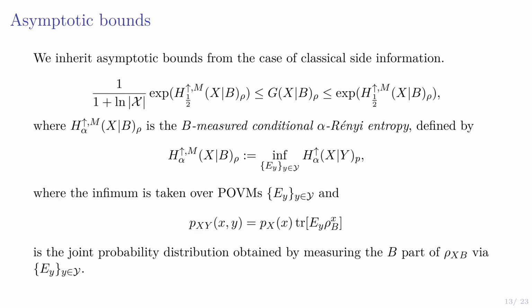And the probability distribution you calculate the entropy for is related to the POVM by the same formula we saw before, except here written in terms of the joint distribution of X and Y. And this B-measured conditional Renyi entropy is kind of interesting. It may remind you of the measured Renyi divergence, but it's a little bit different than that. We discussed some of these subtleties in the paper.